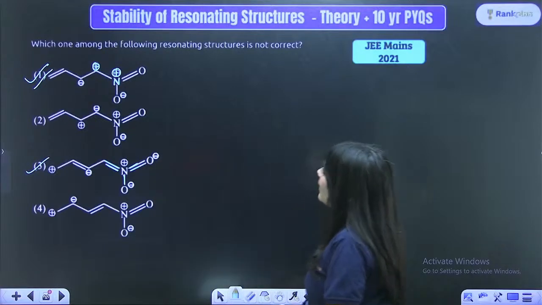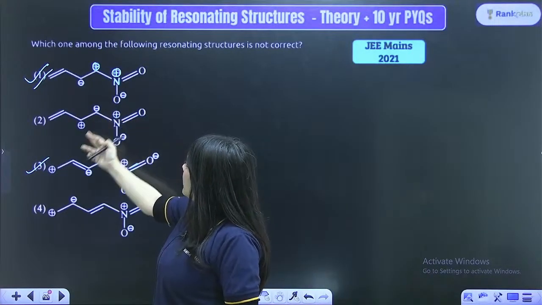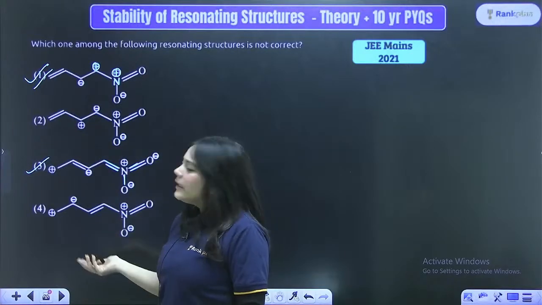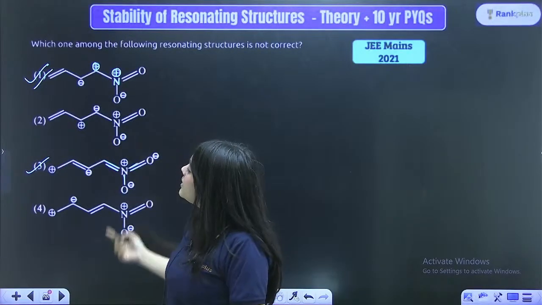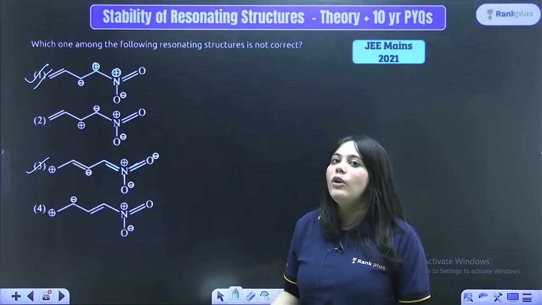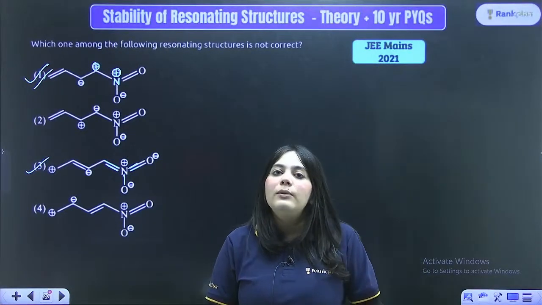And if you look at the other structures, I can form all these structures: positive, negative, positive, negative, positive. This can definitely be formed. Even this structure can be formed. But your first and third structures are not at all possible, which means two similar charges cannot be right next to each other.